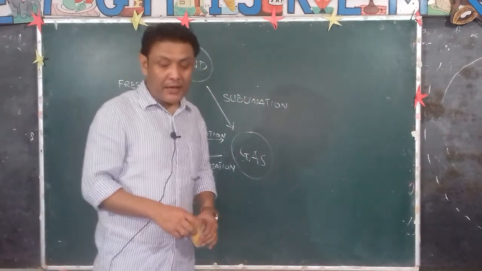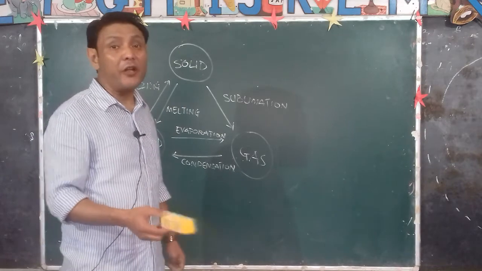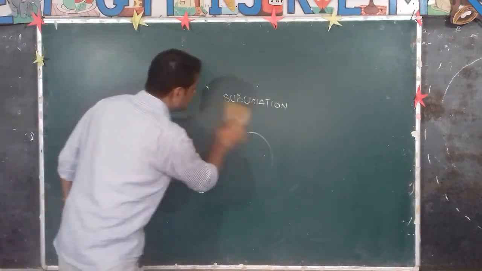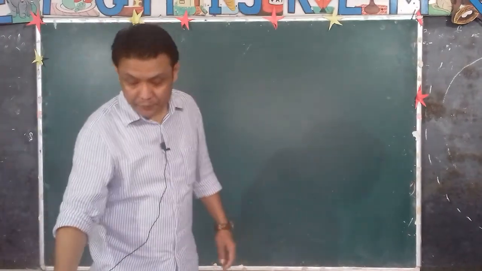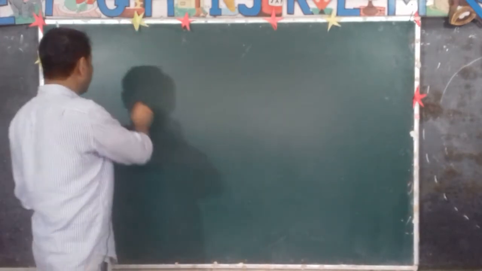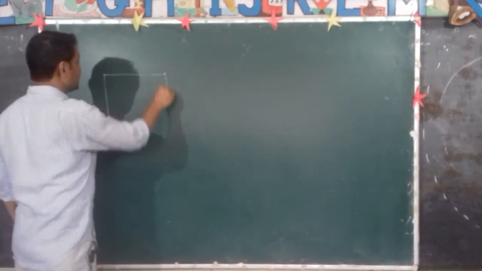So let me talk now about the molecular arrangement in the solid, liquid, and gas. This is the solid.